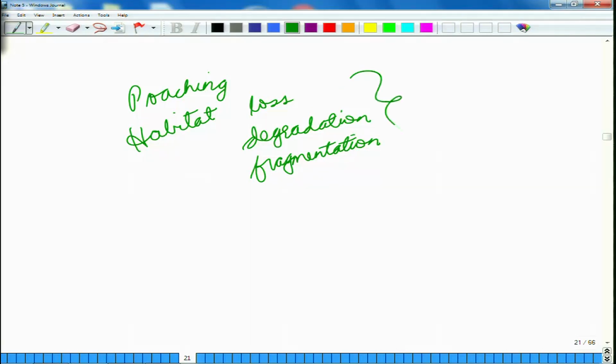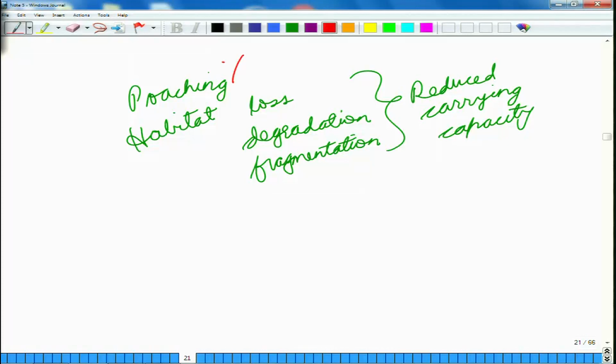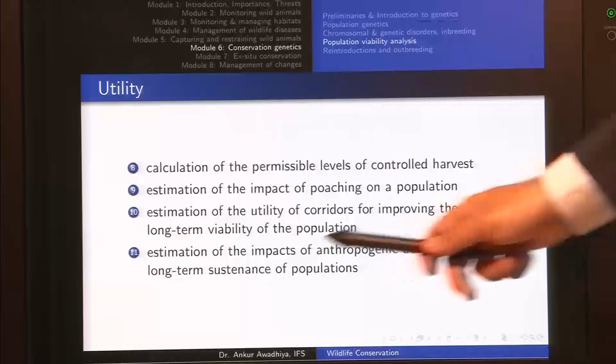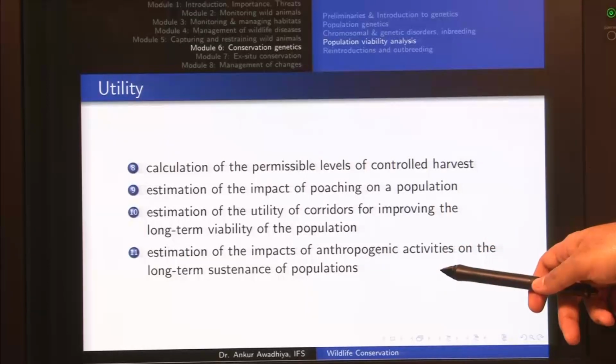So in all of these situations we are getting to a situation in which the habitat has a reduced carrying capacity. So not only are we removing our individuals from the population, but we are also reducing the carrying capacity of the habitat. So this is what we are asking here, estimation of the impacts of anthropogenic activities on the long term sustenance of populations.